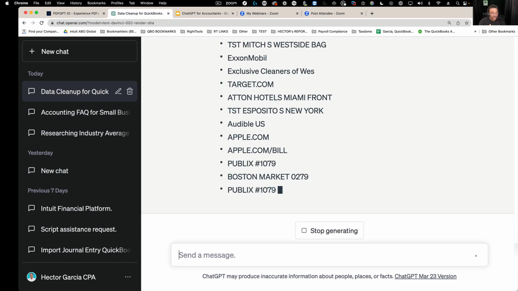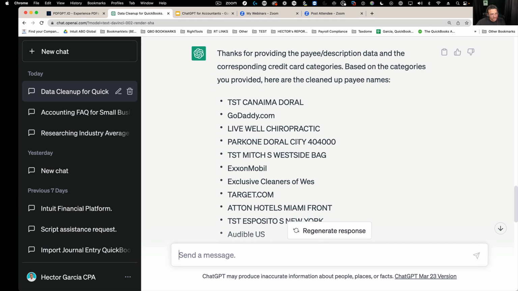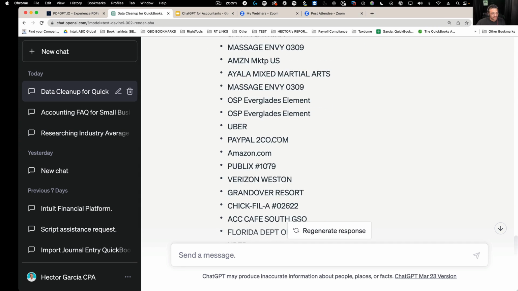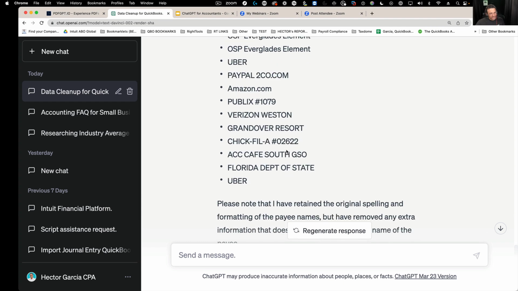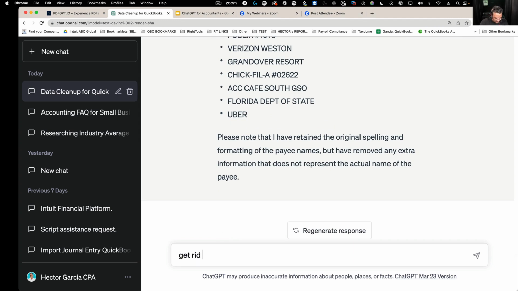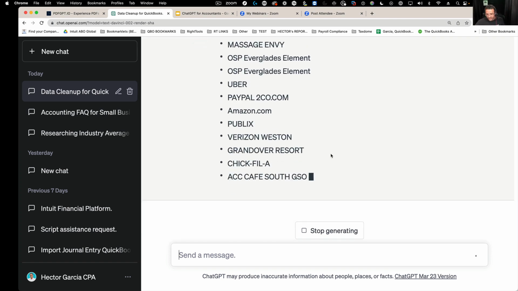Okay. So this thing is going to come back and give me cleaned up payee names. And are they 100% good? No, I mean there might be some additional numbers here that I don't need. And actually, I can tell it stuff like get rid of the numbers. So I'm going to say get rid of unnecessary numbers that probably represent a location number or something like that. Okay, so I'm going to say get rid of all this stuff, press enter, and here we go. Now it's going to give me a more cleaned up list.